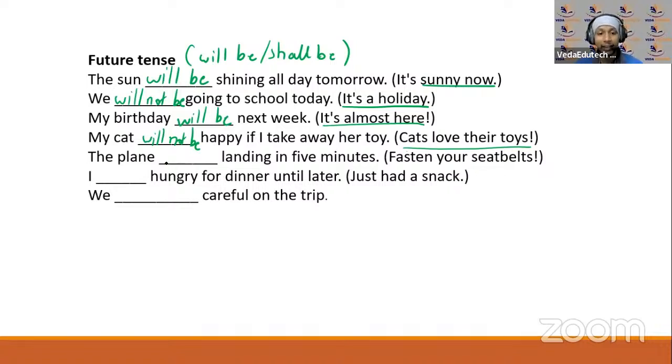The plane dash landing in 5 minutes. Fasten your seat belts. मतलब क्या हो जा रहा है? जल्दी से बेल्ट पहन लीजिए. Right? So what will that be? Yes, it's a positive sentence. The plane will be landing in 5 minutes. ठीक है, fasten your seat belts मतलब belts पहन लीजिए.